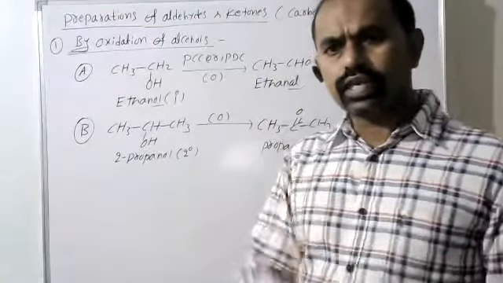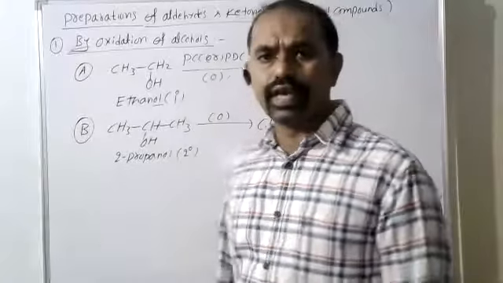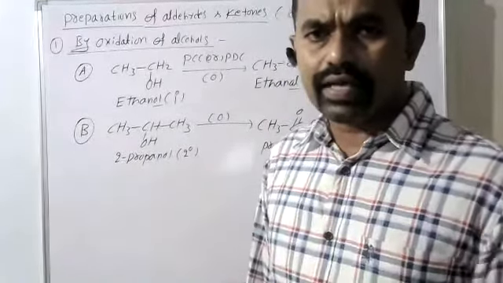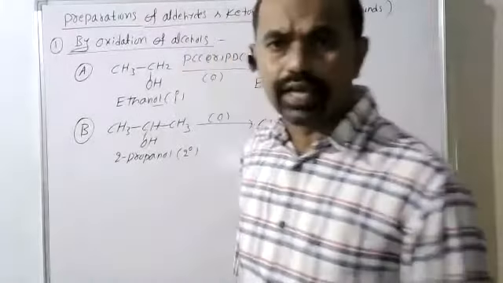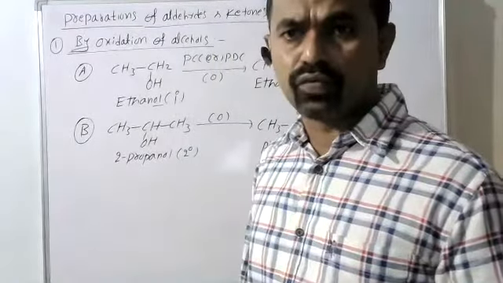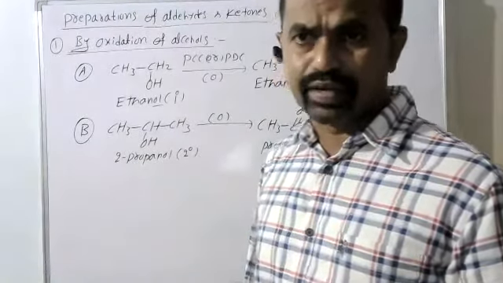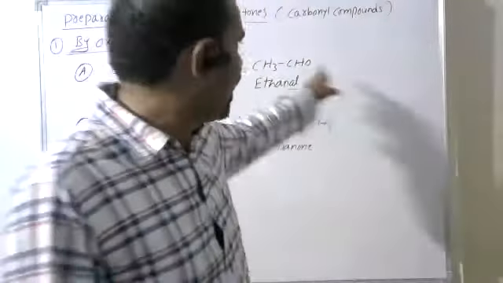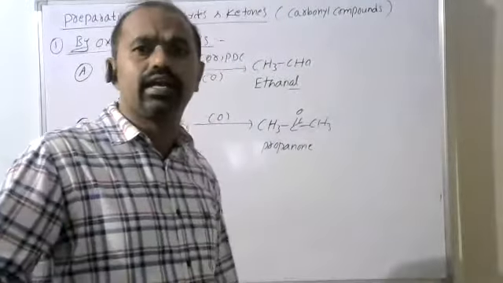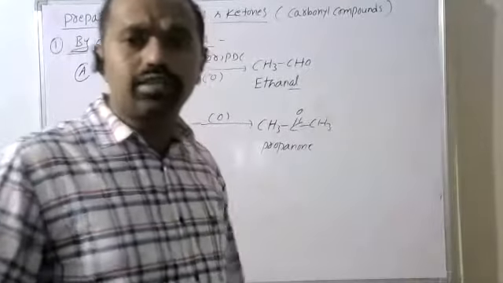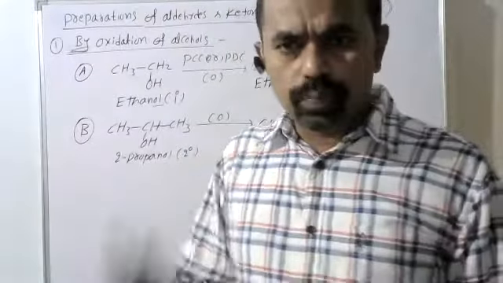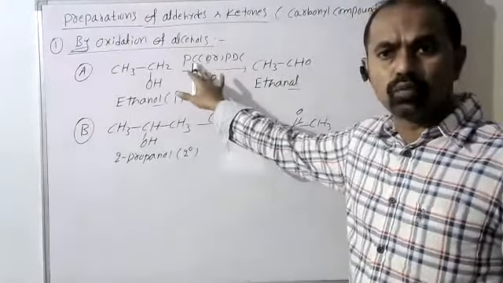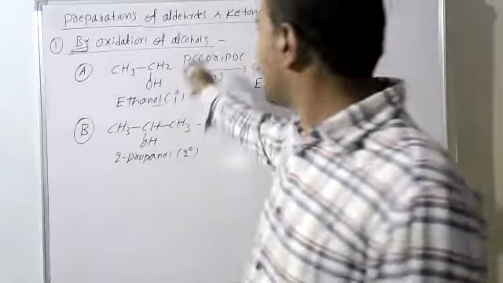Compulsorily here, the oxidation takes place with special oxidizing agents like PCC or PDC only. Otherwise, if we take common oxidizing agents like KMnO4, K2Cr2O7, further oxidation takes place. The aldehydes are oxidized and give the corresponding carboxylic acids. To prevent further oxidation, here we take PCC, pyridinium chlorochromate, otherwise pyridinium dichromate.